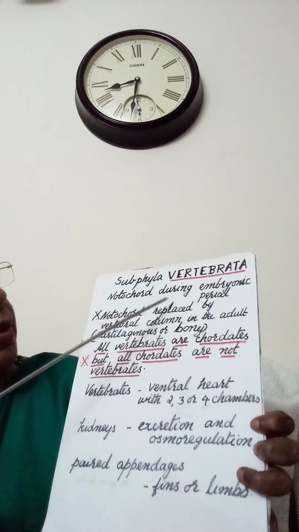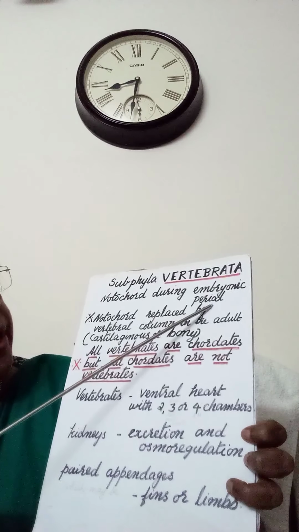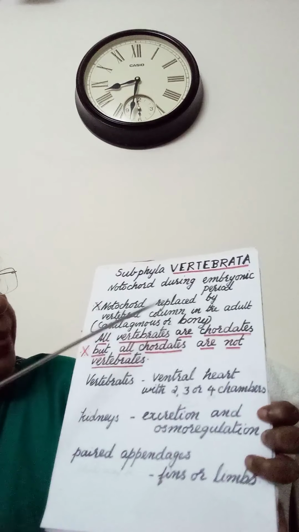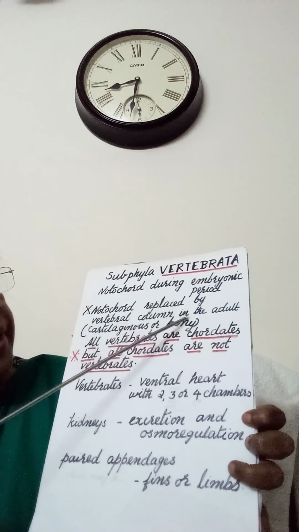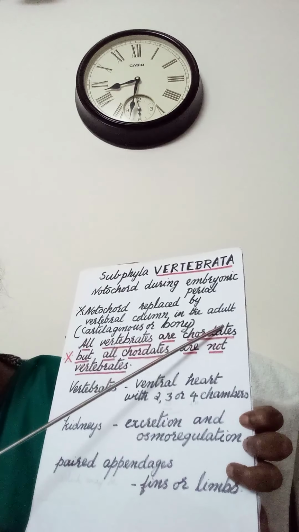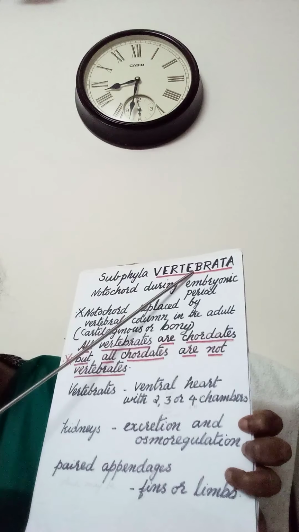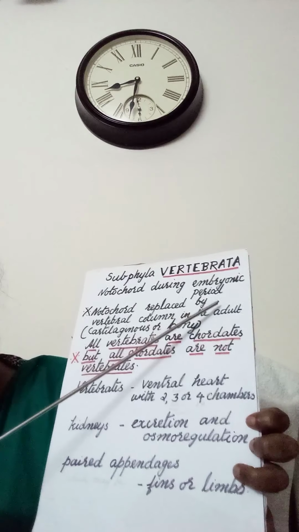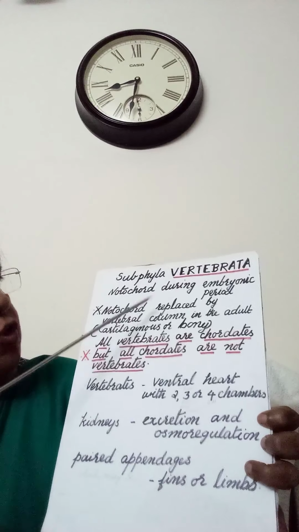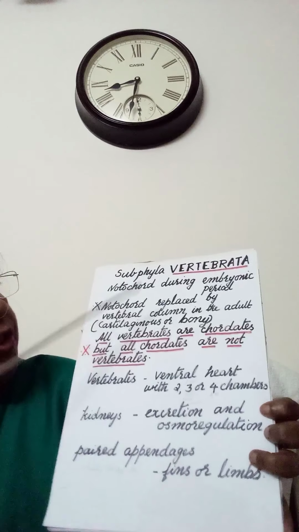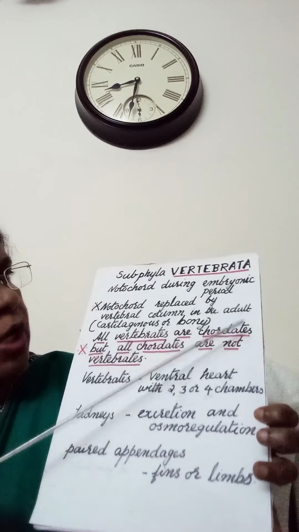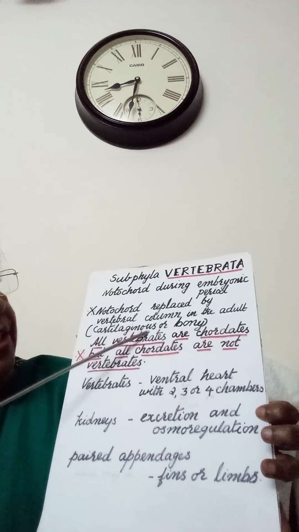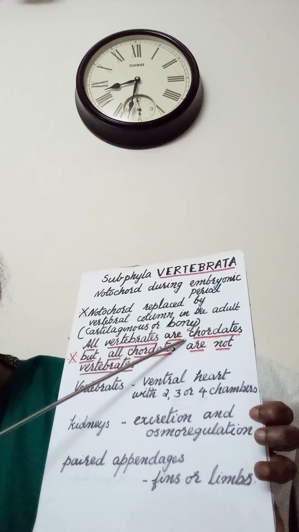Notochord is present during the embryonic period, then notochord will be replaced by the vertebral column in the adult. This vertebral column can be cartilaginous or bony.